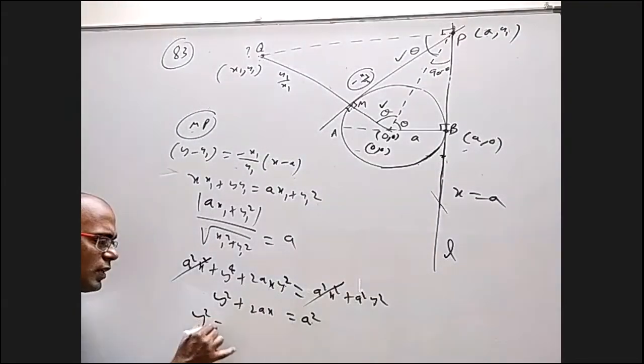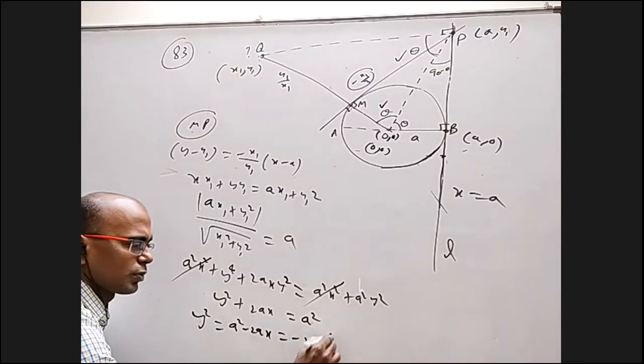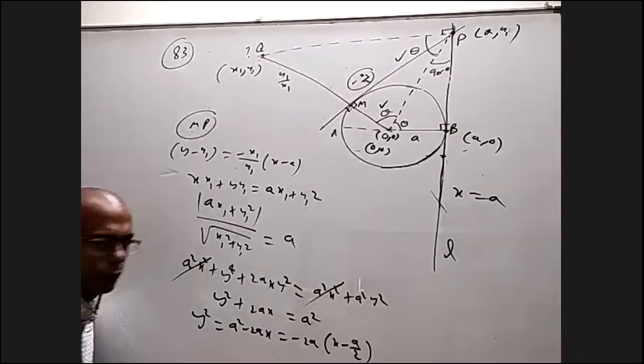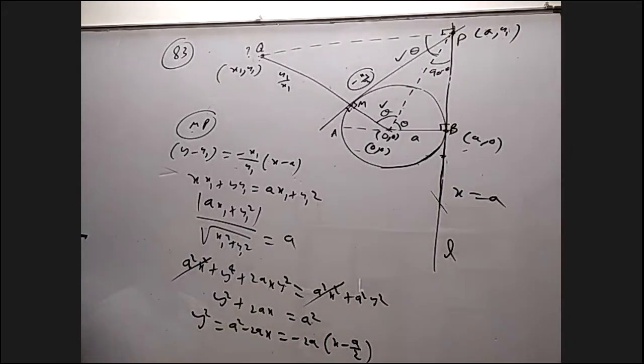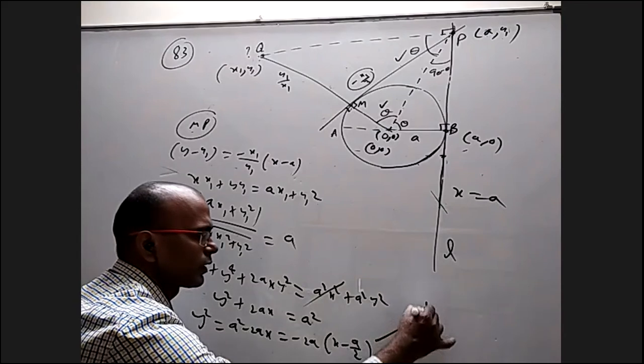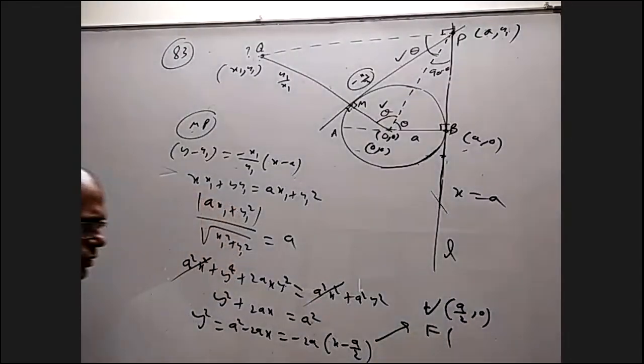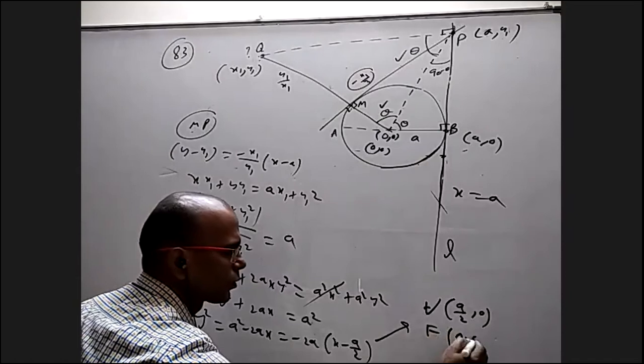Let us see where the vertex and all are. It is a square minus 2ax. If I take minus 2a common, it is x minus a by 2. So what is the vertex of this parabola? Vertex a by 2 comma 0. What is the focus? A by 2, and 4a value is minus 2a, so a value is minus a by 2, which will be 0 comma 0.